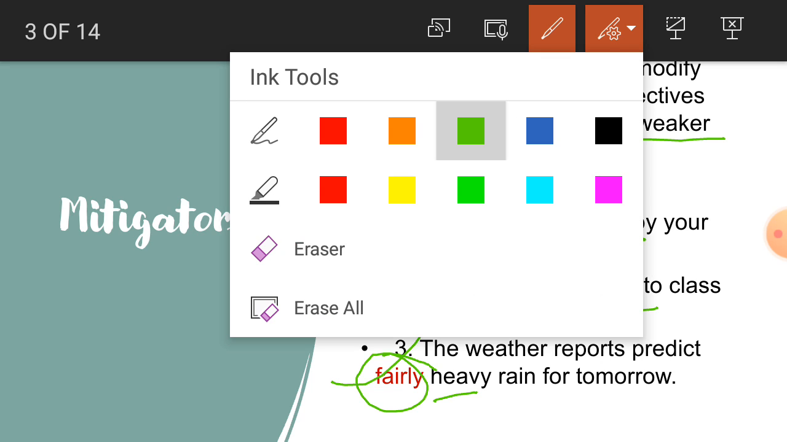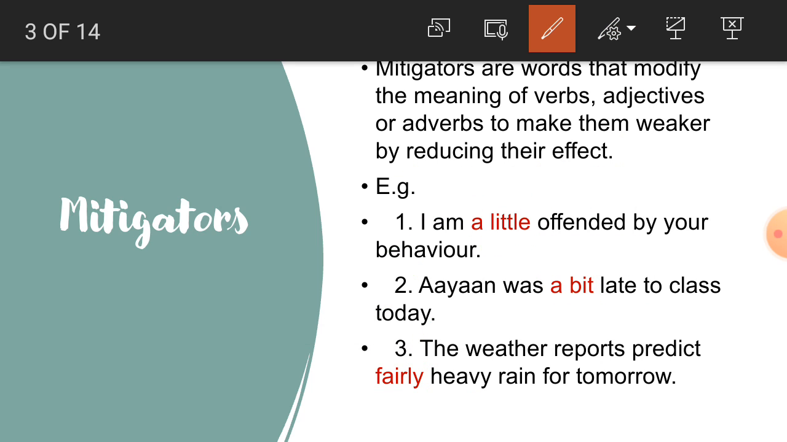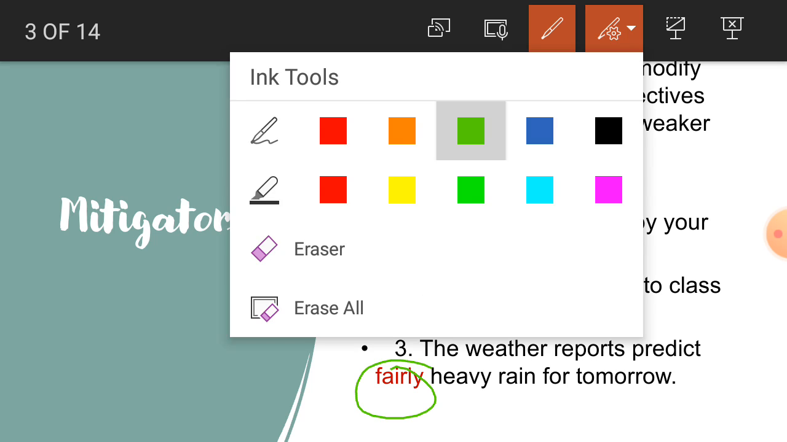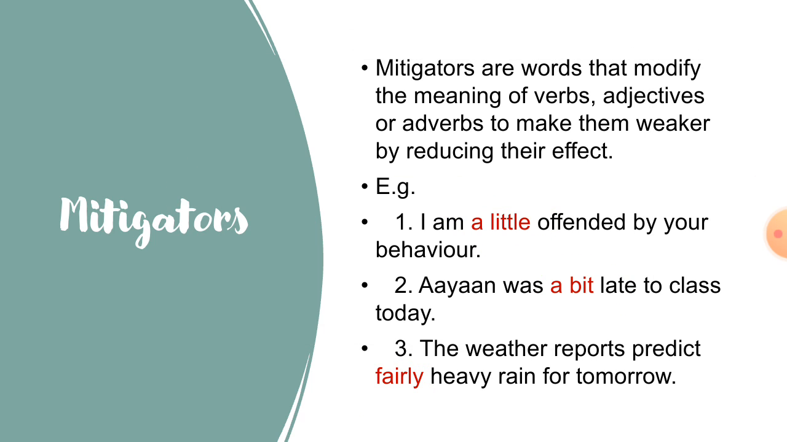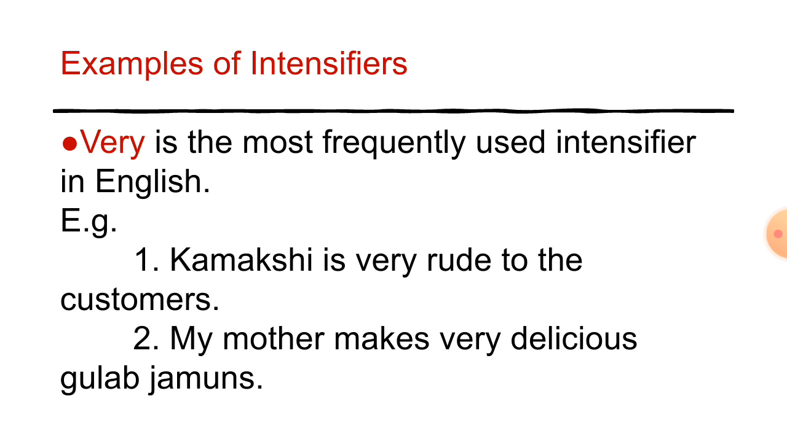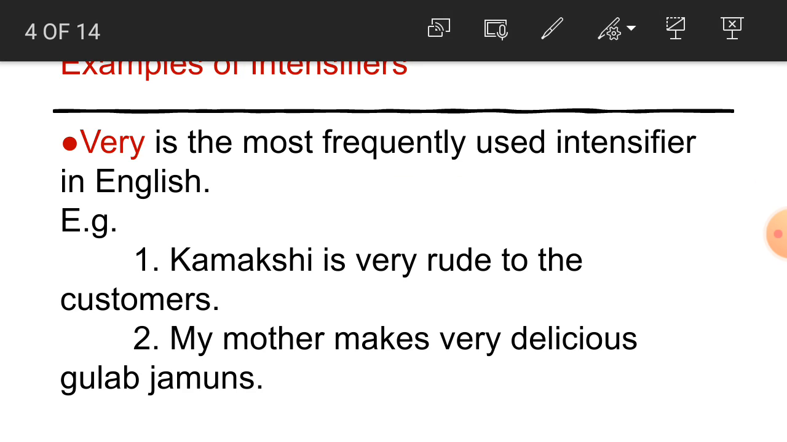So students, here we have got that a little, a bit and fairly are making the effect of the word weaker. That's why these are what? These are mitigators. So mitigators are just the opposite of intensifiers. Intensifiers make the word strong, but mitigators make the verb, adjective and adverb weak. Now students, there are some important intensifiers given here.